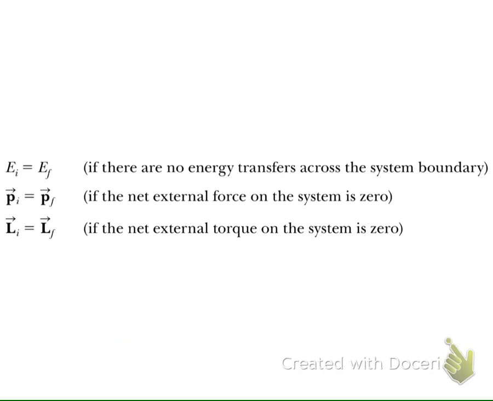The second conservation law is the conservation of momentum, of linear momentum. That is, if we have a system of particles and there is no external force, we can say that the total linear momentum will not change in time. So we have the initial linear momentum will equal the final linear momentum. So this is the conservation of linear momentum. And the last one is what we have just discussed,